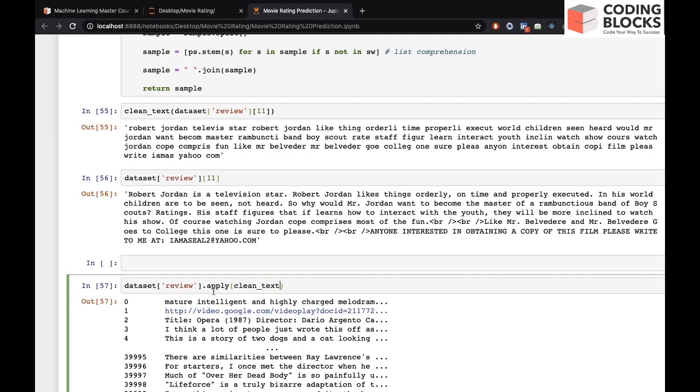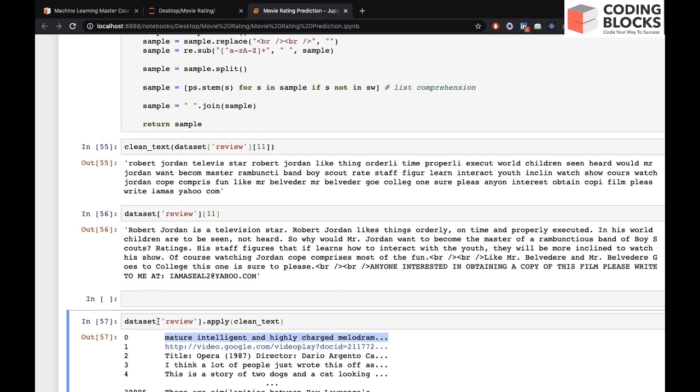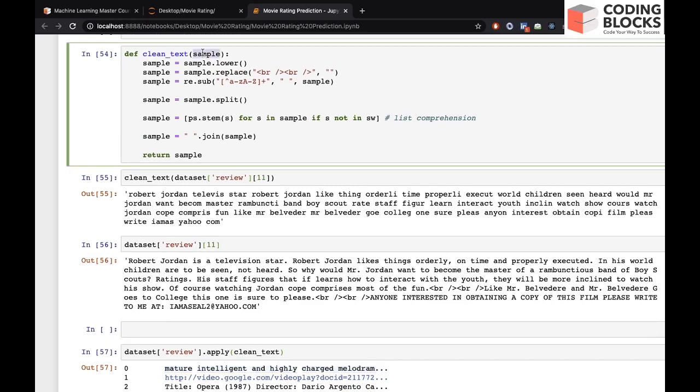What this apply function does is take one row and apply the clean text function to this review, and it will return the review. Then it goes to the second review and passes it as a parameter to clean text.